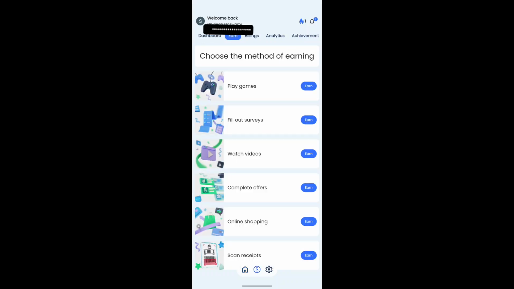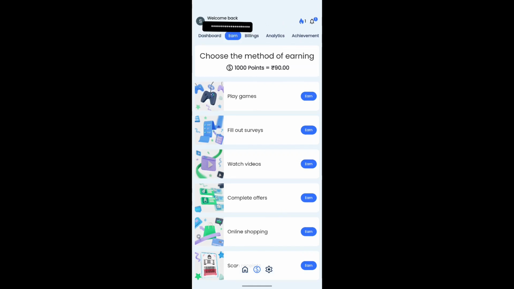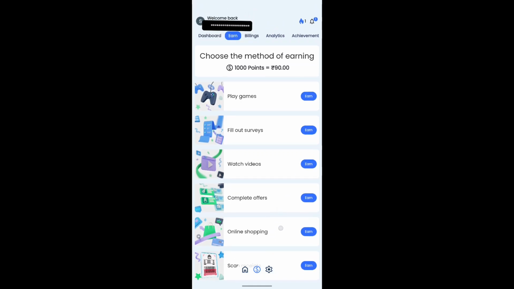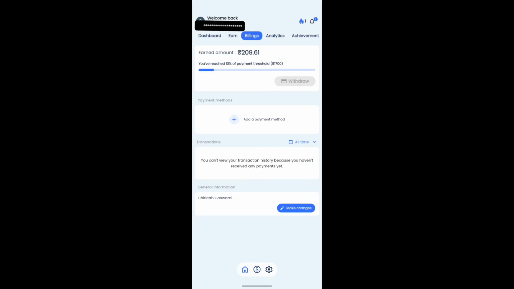So when I go to the earn section, I can see the ways through which I can earn money. It could be scan receipts, online shopping, complete offers, watching videos, filling out surveys, playing games. Billings, here you will be able to see the billings, and to be able to withdraw the amount, you need the minimum threshold of 1700.